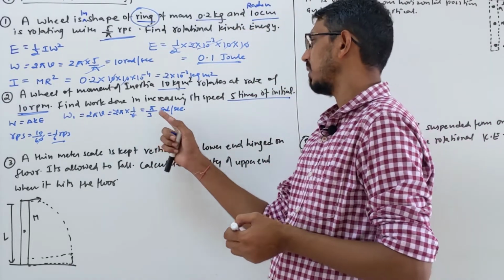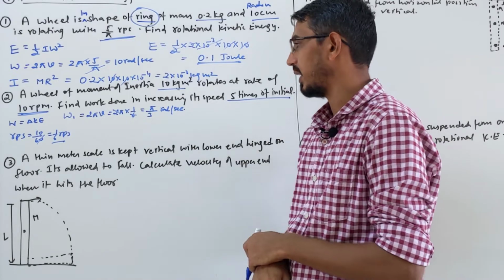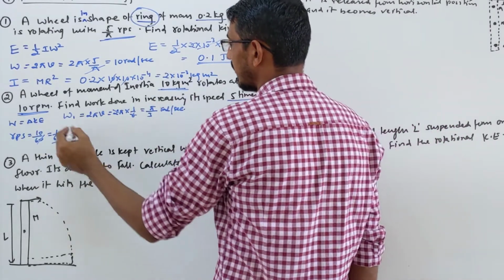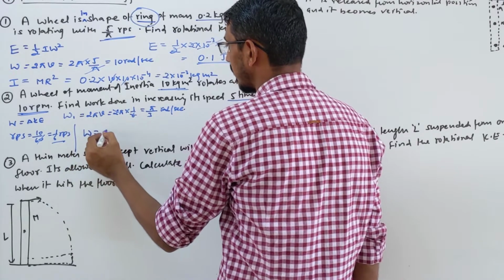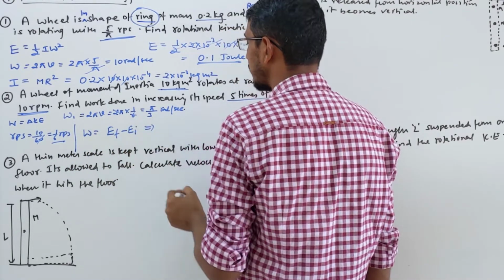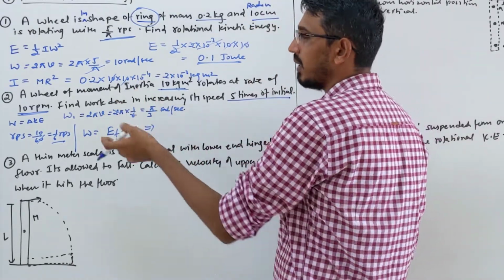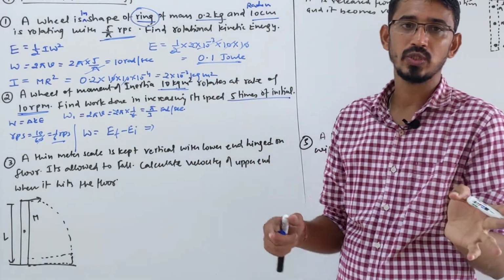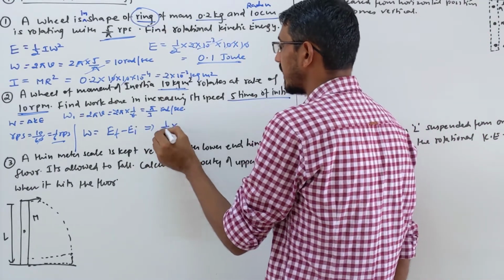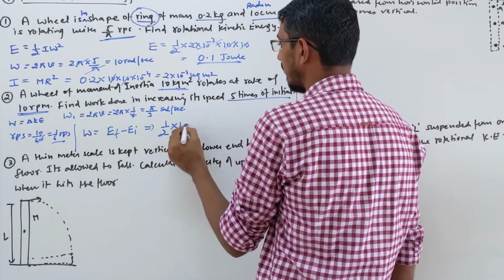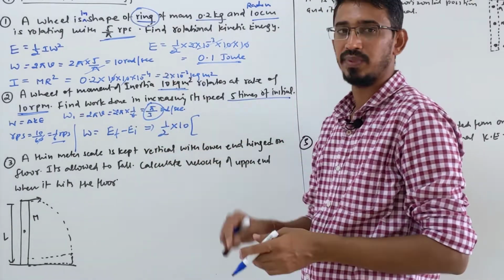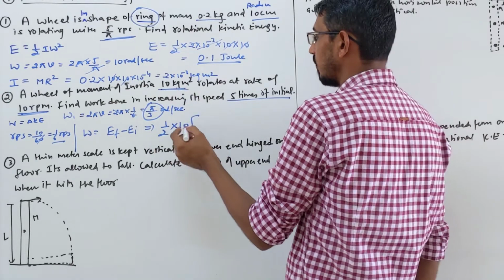And they say that I want to make it 5 times. How much work do I have to do? One more thing I need is inertia, that's given directly to you. So let's write the work-energy theorem now. Work is equal to K final minus K initial, right? What is K final? We are writing half I omega square. So half I is the same, only omega is different, right? Inertia I took outside. Inertia is given as 10. Then this is the initial velocity, and final is given as 5 times of this.